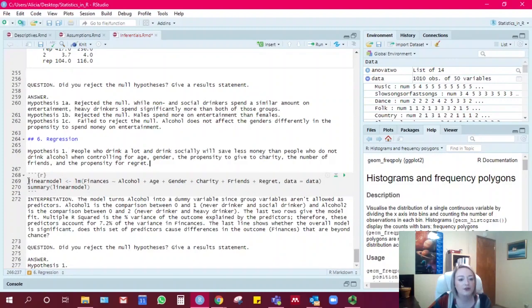Okay, so we are going to create a linear model with the little lm. We are going to use our equation structure. We're going to tag the y variable first again, which is going to be finances, and then the little tilde. And then we're going to just add all of our x variables together with little addition plus signs. And then data equals data, and then we'll call a summary of the linear model.